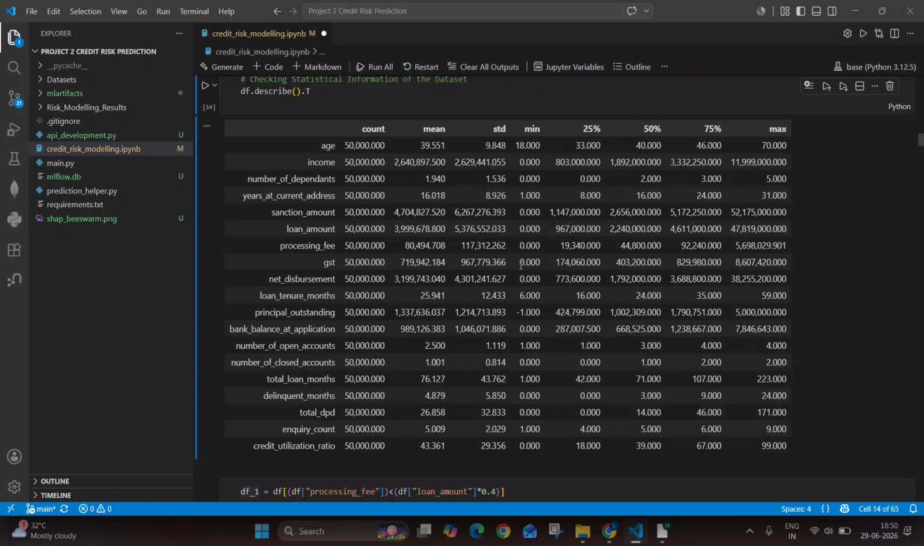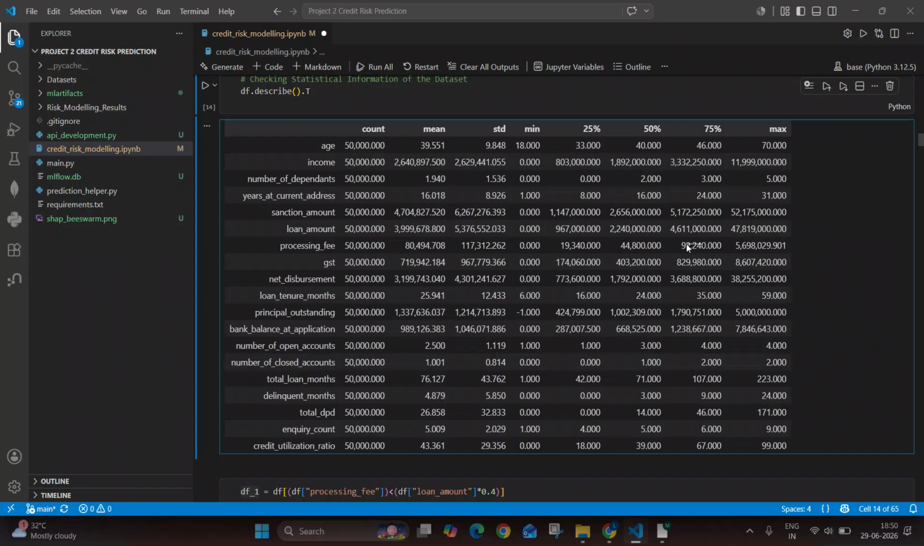Okay. So minimum value is zero. And then maximum value becomes this much. Now, generally, the GST amount for loan is only around maybe 2 to 5%, or at most maybe 18%. But here the amounts are 8 lakhs. So that is way too high.